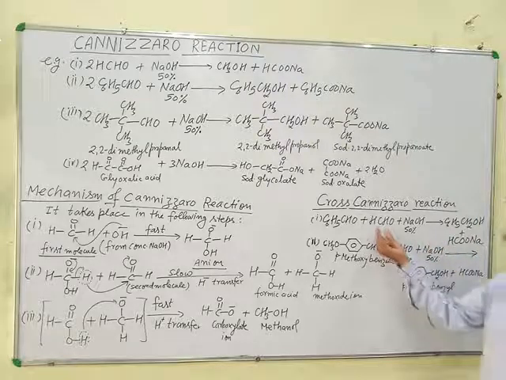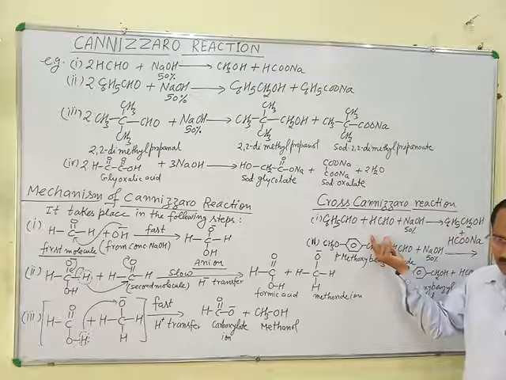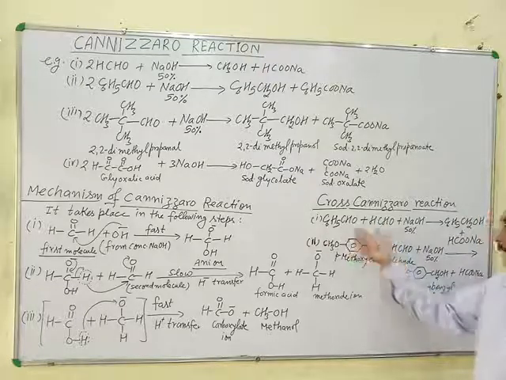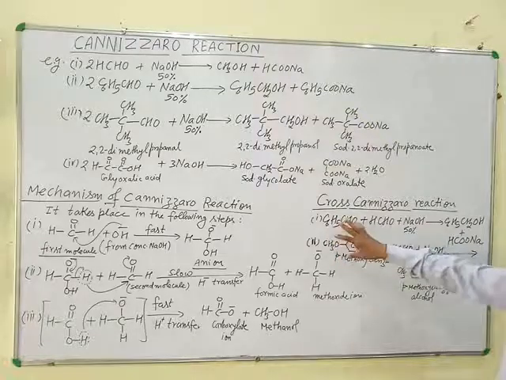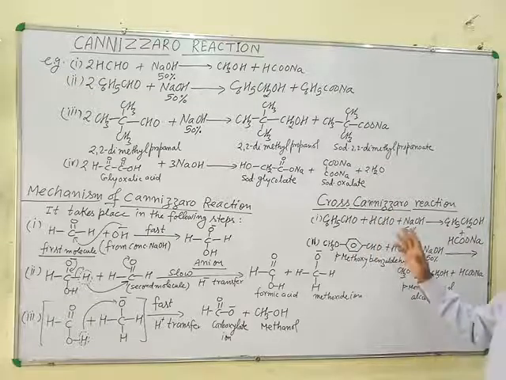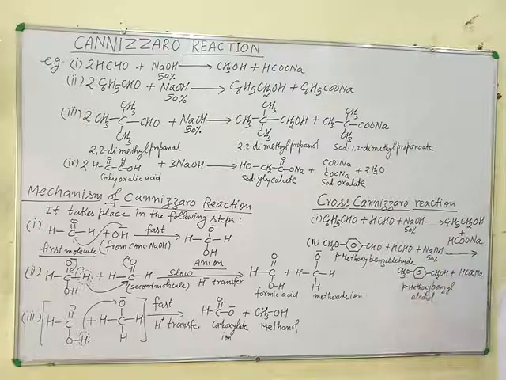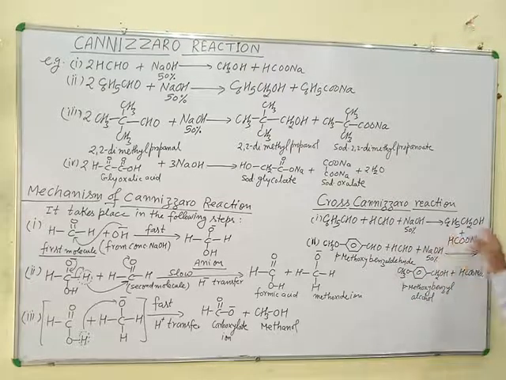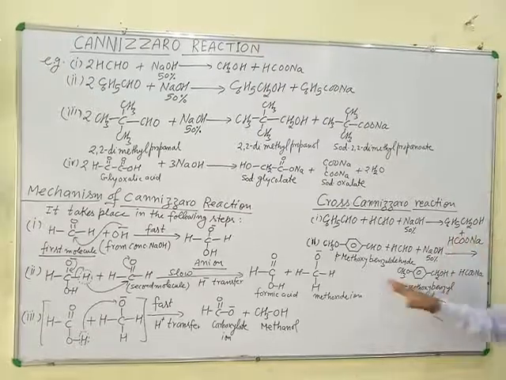No alpha hydrogen present in benzaldehyde and formaldehyde. Then oxidation of formaldehyde, means smaller aldehyde, takes place. If two different aldehydes are taken, one is aromatic or aliphatic larger aldehyde lacking alpha hydrogen, and other is formaldehyde, then formaldehyde gets oxidized and other aldehyde gets reduced. Okay? So benzyl alcohol and sodium formate is formed in this reaction.